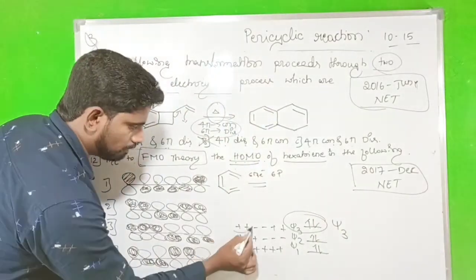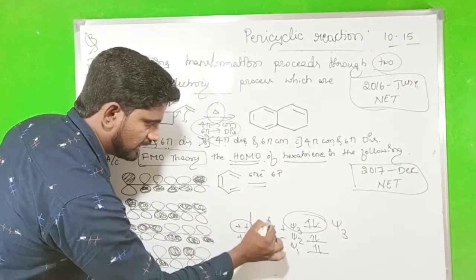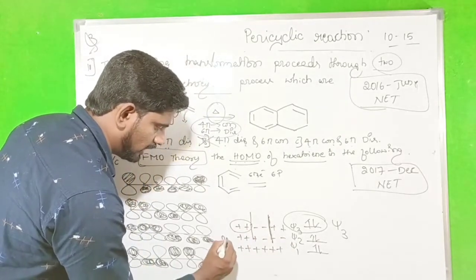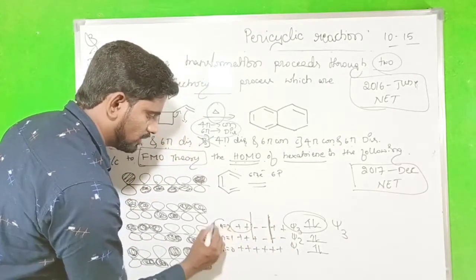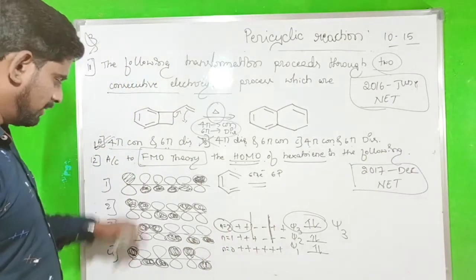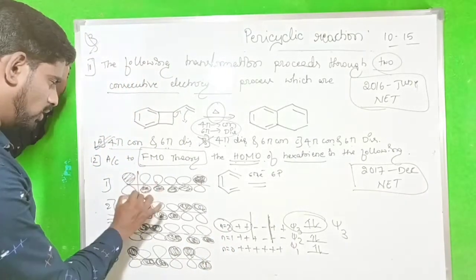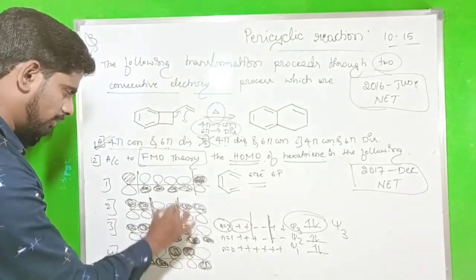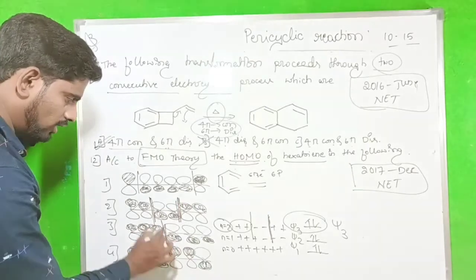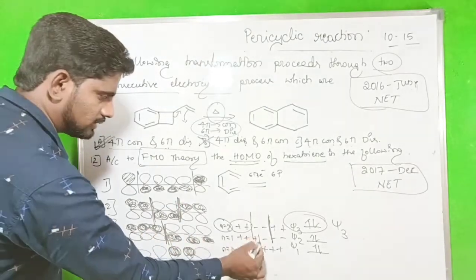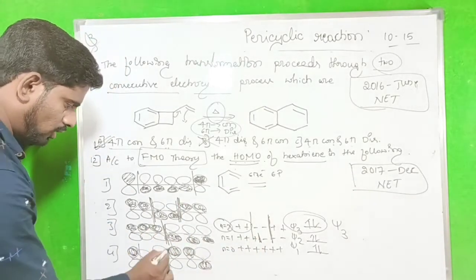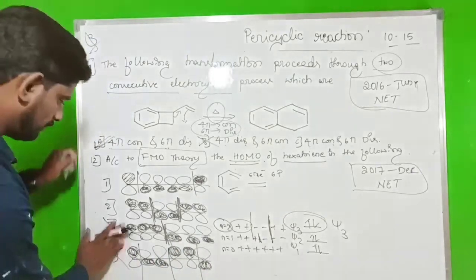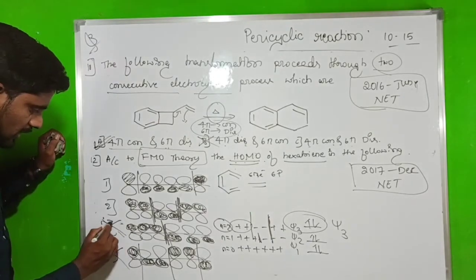Now listen here: plus plus, one node, minus minus, another node. It will give n equals 0, n equals 1, n equals 2. The node count should be 2. On that basis you have to identify. This one has one node and this one has 2 nodes. Here there is one node and there isn't any node like this. So one node is a wrong option, and the third is also a wrong option.